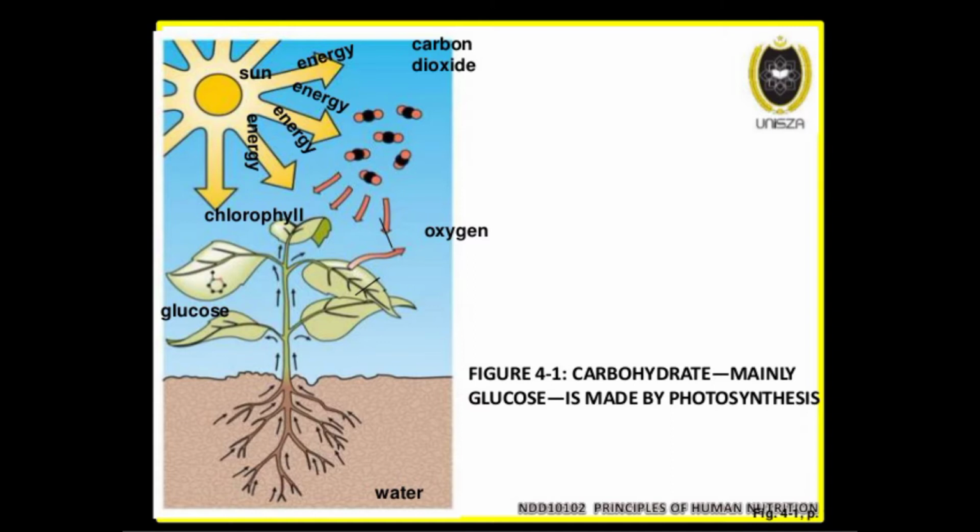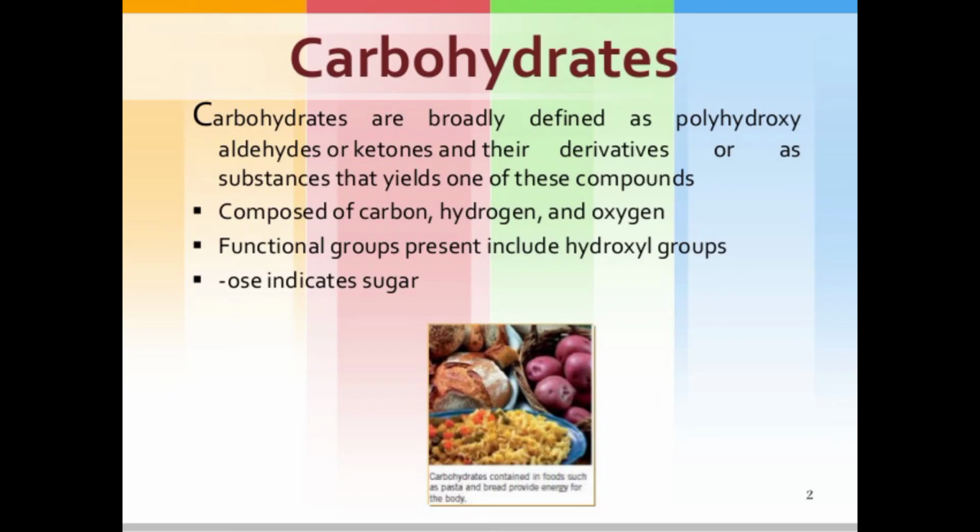Light energy is captured by the plant, then in the presence of chlorophyll, carbon dioxide and water are converted into glucose, with oxygen released. So carbohydrate, mainly glucose, is made at the time of the photosynthesis process. This is shown diagrammatically in this slide.